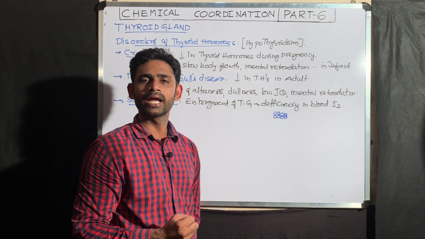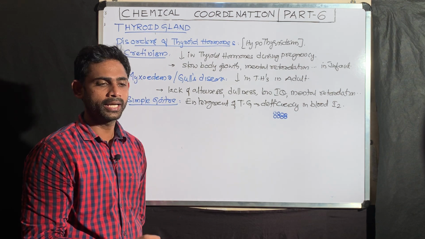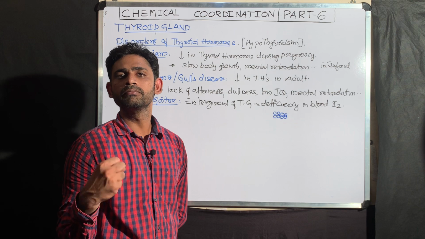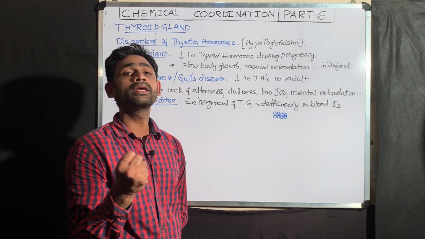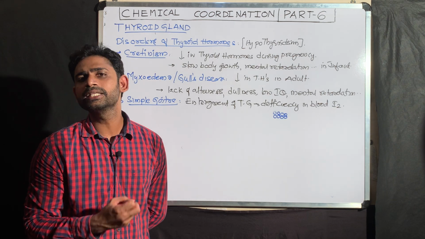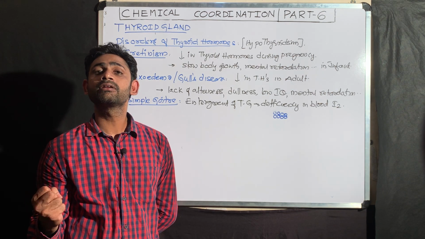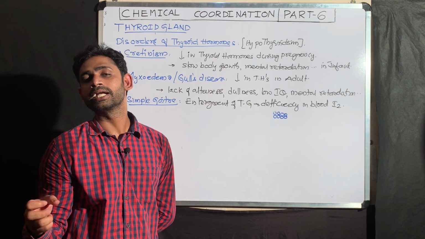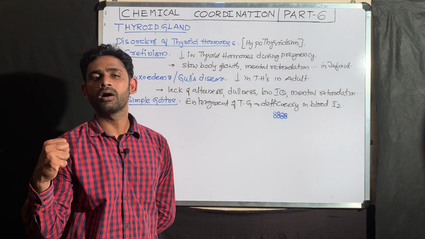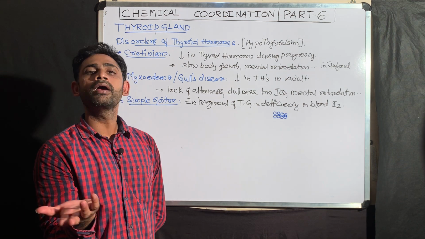It is to increase the efficiency of the thyroid gland, in order to synthesize a normal amount of thyroid hormones. That is why the enlargement of the thyroid gland is actually a positive thing, not a negative thing.